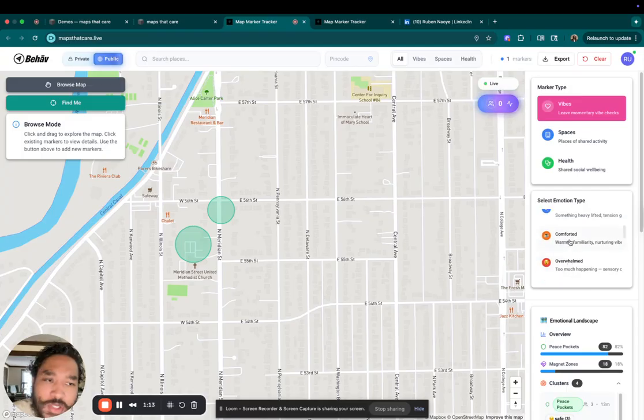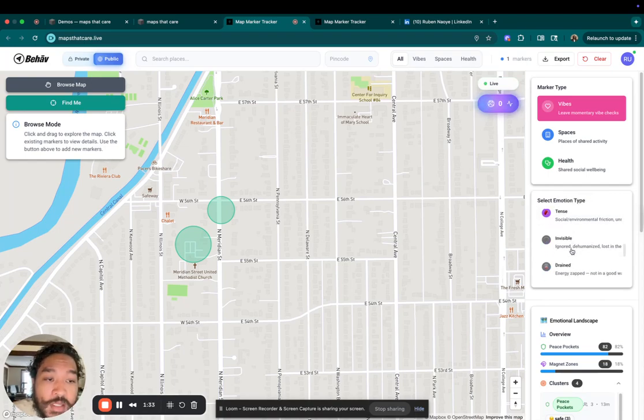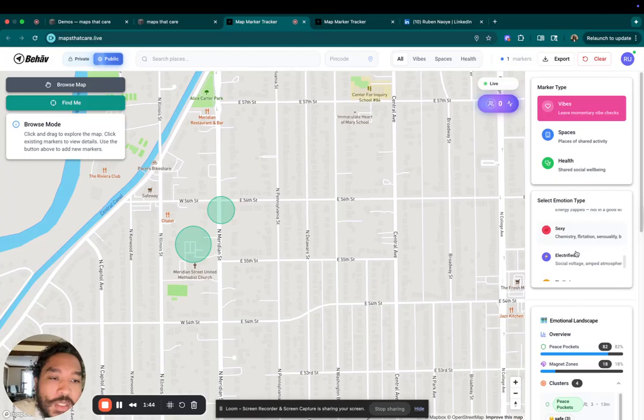Okay. Stress traps. So ideally, not to demonize any place or person, right? There's always stress in different areas of your life, and you could have stress in a place where you usually have peace, right? So it's really just about locating them and being able to identify them as your day goes on. So as a preface, we have things that should be generalizable: overwhelmed, rushed, tense, invisible, drained. Okay. For me as a designer and artist, those are things I thought everyone would feel. Remember, again, if you have any suggestions, we can always add them if that's something you want.